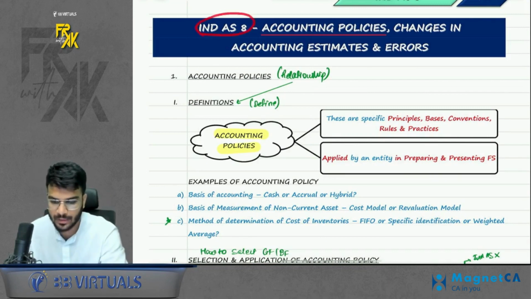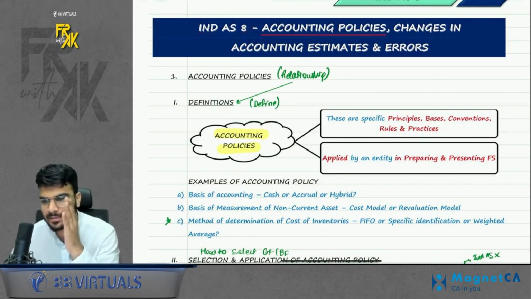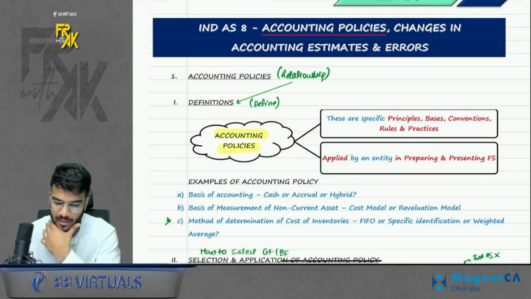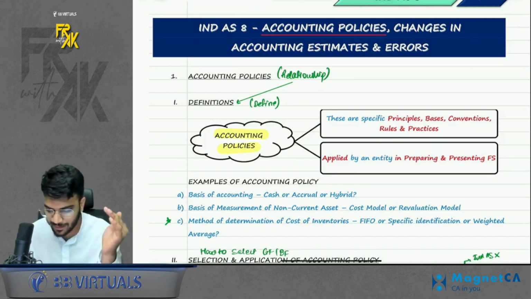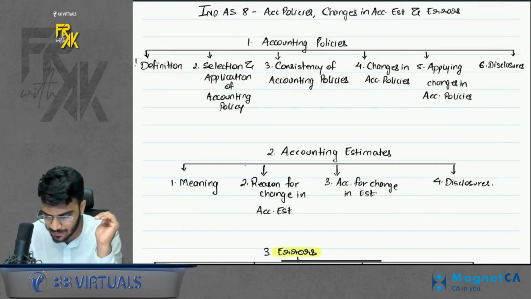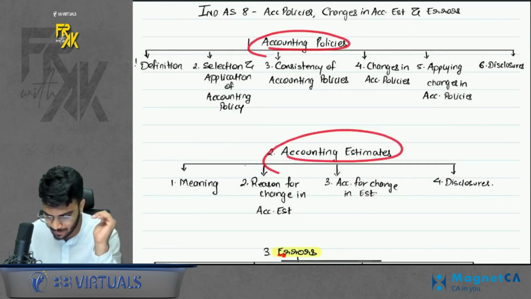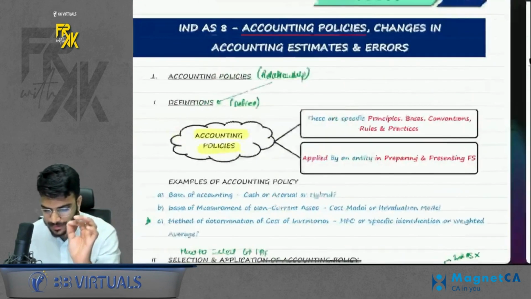So first of all, number Ind AS 8, name, accounting policies, changes in accounting estimates and errors. So basically the whole Ind AS is divided into 3 parts, if you can see. The first part is accounting policy, second part is accounting estimate, third part is error. Now let's start discussing accounting policies.